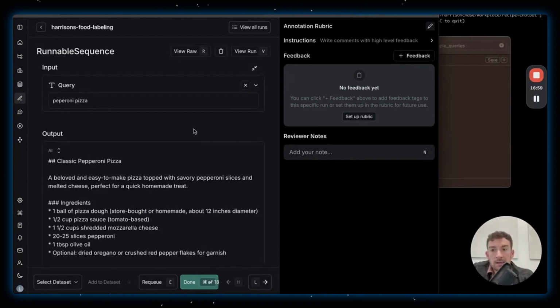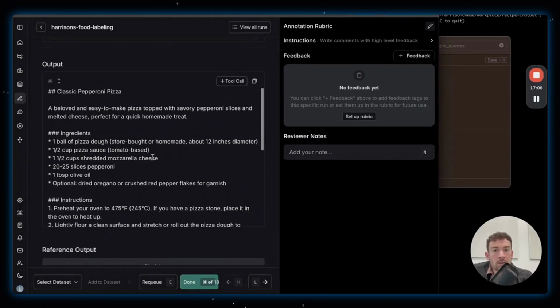This is a dedicated experience where I can see a very nice visualization of the inputs and the outputs. And then I can leave feedback. If I wanted to, I could set up a rubric where I leave specific feedback scores, and I'll maybe do that in a little bit. But first, I'm going to add natural language reviewer notes. I'm going to add notes about how it fails.